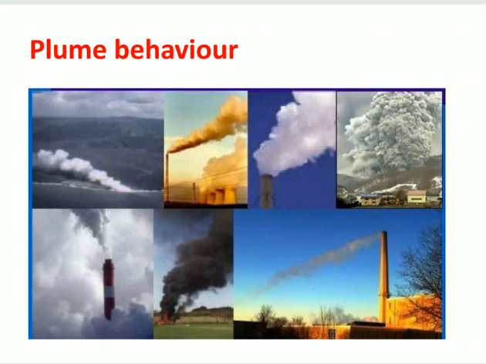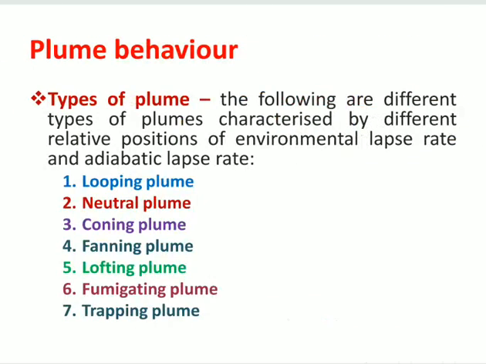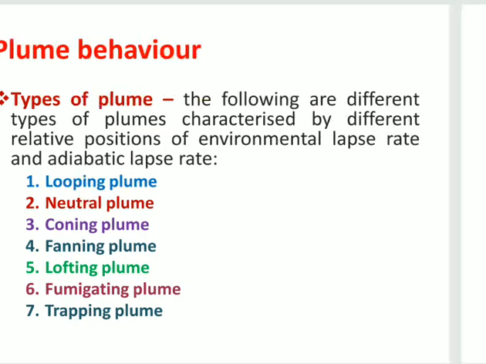Next one is the plume behavior. So these are all the various types of plumes. The following are different types of plumes characterized by different relative positions of environmental lapse rate and adiabatic lapse rate: looping plume, neutral plume, coning plume, fanning plume, lofting plume, fumigating plume, trapping plume. We will see about each plume in detail here.